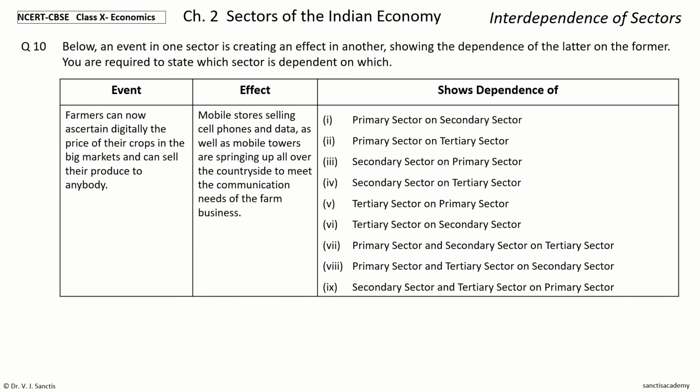The effect is the mobile stores selling cell phones and data as well as mobile towers are springing up all over the countryside to meet the communication needs of the farm business. You have the possibilities in the third column and the possibilities listed as options below. Your time to choose.